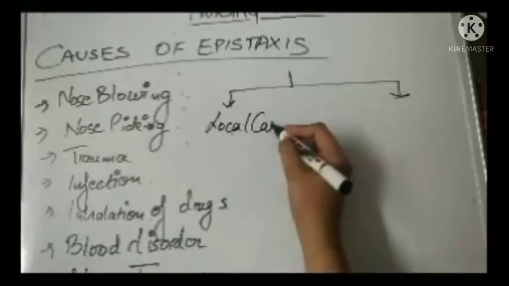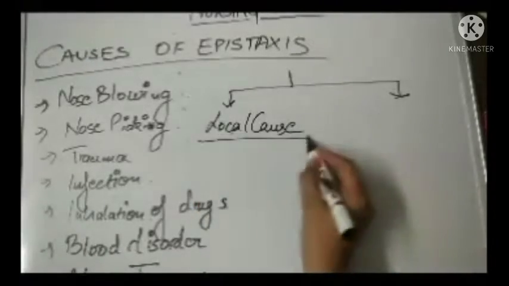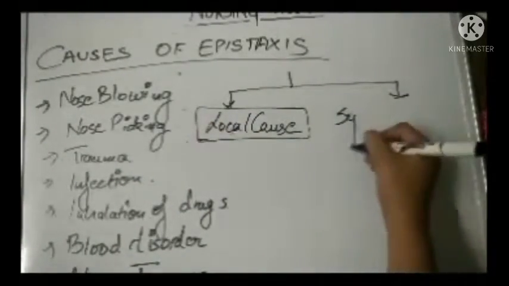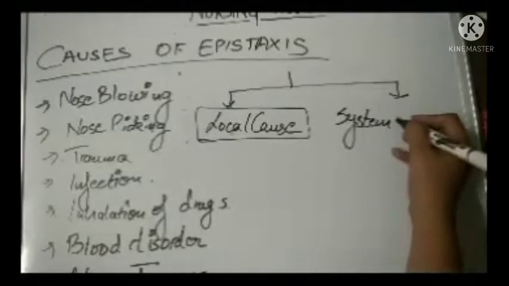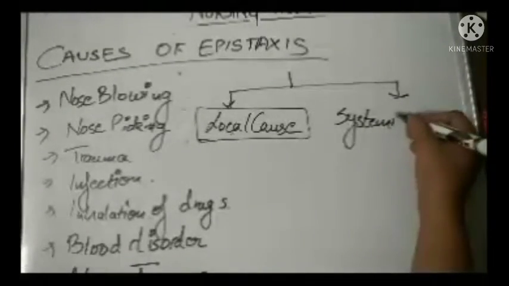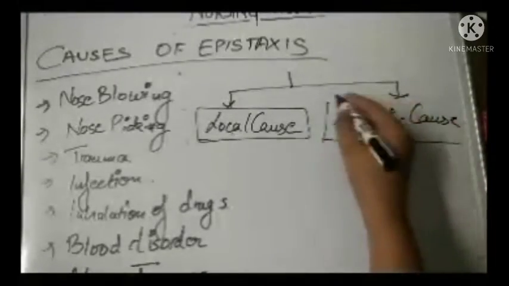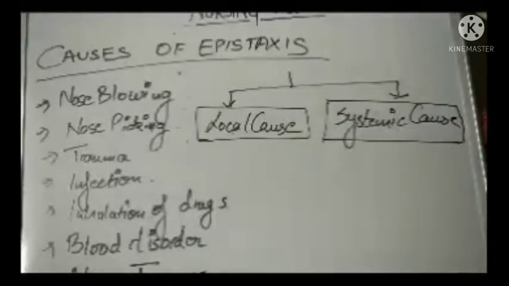Local cause means when something has happened to the nose itself and it has led to the epistaxis. The second is the systemic cause. It means something has happened to another system and it has led to this particular condition.